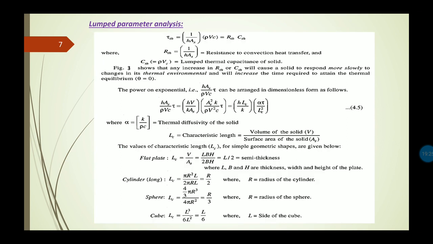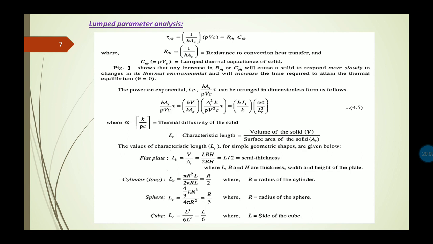Now, tau Th, the thermal time constant, is equal to 1 by HAS multiplied by rho Vc. This is equal to RTH, which we have seen from the thermal resistance diagram, multiplied by CTH. Now this RTH is the resistance to convection heat transfer. It is equal to 1 by HAS, and Cth is equal to rho Vc. So this is the lumped thermal capacitance of the solid.